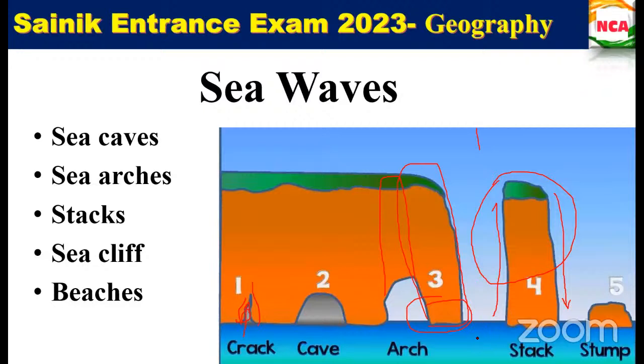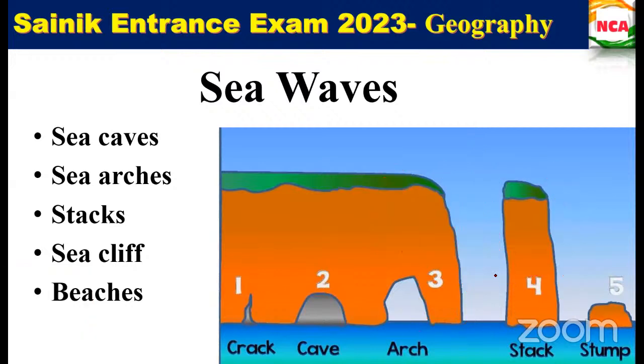After a point of time, what may happen? Okay, we'll think of different ways. What are the possibilities for this part to get eroded? Because of raining, it can be eroded. Or else when the high waves come, it will hit this portion, this part. Just wait, I'll just erase it. Yes, so when the high waves and high currents are there, they will hit this part and this will get eroded.